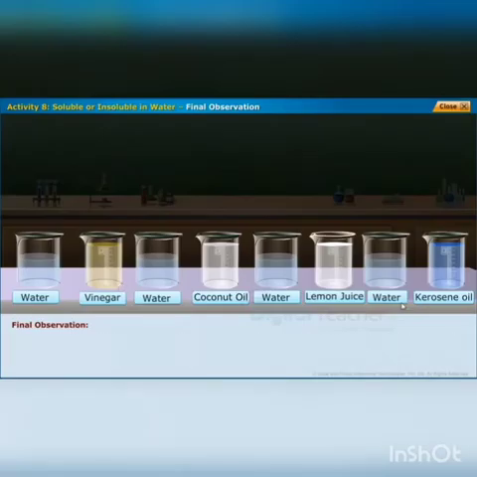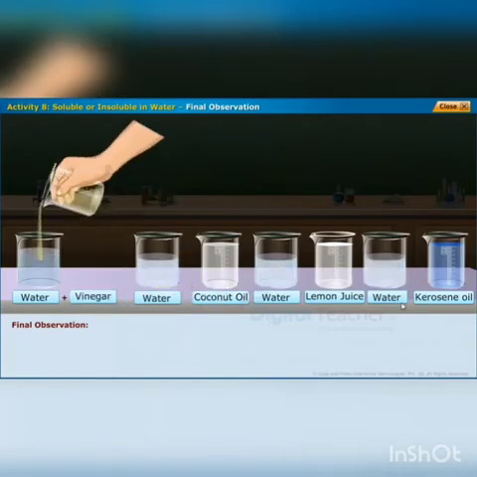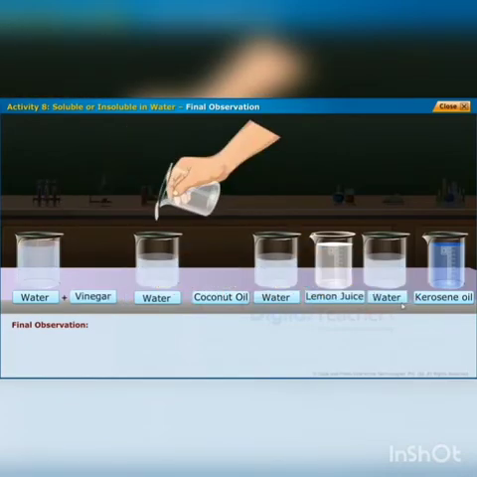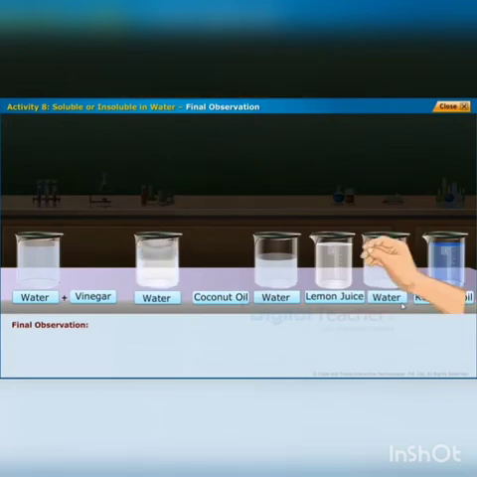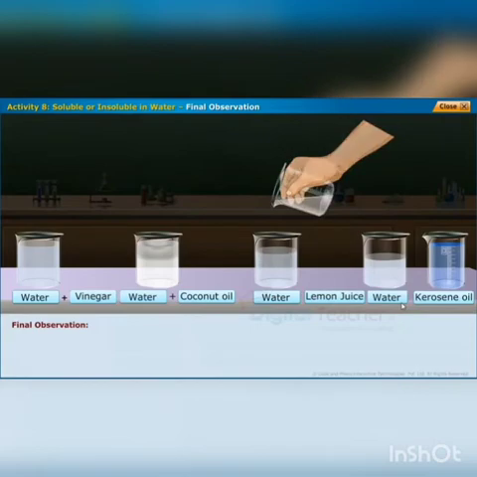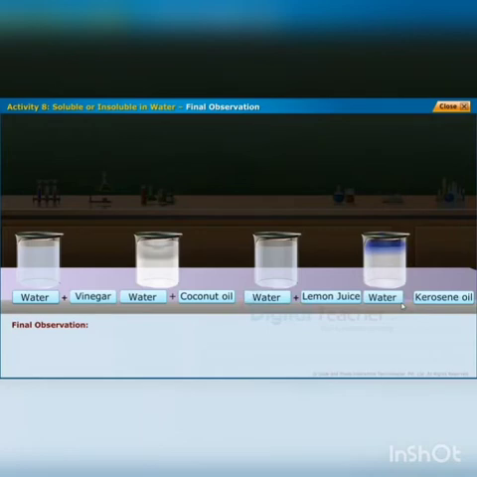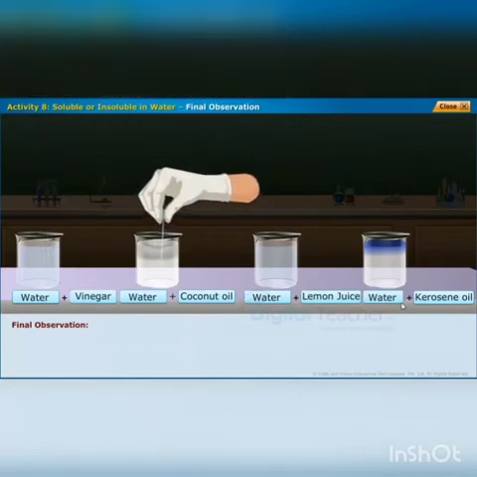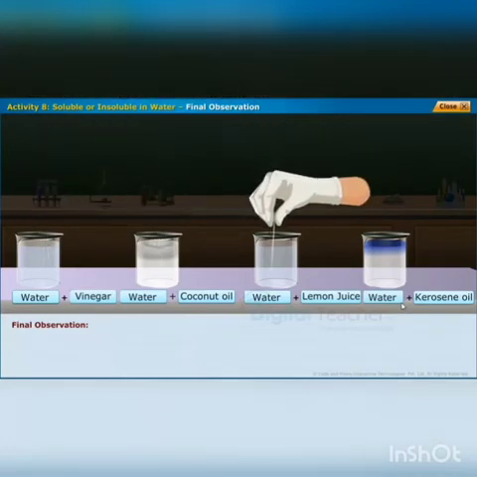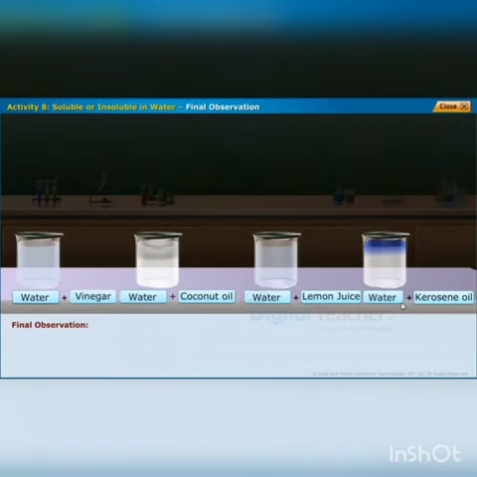Children, what did you observe? We observed that coconut oil and kerosene oil float upon the surface of water and form a separate layer, whereas no separate layers formed in the case of vinegar and lemon juice. So, we noticed that some substances completely disappear or dissolve in water, whereas other substances do not mix with water and do not disappear even after we stir for a long time.